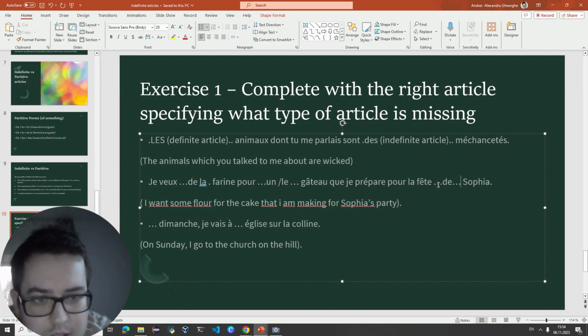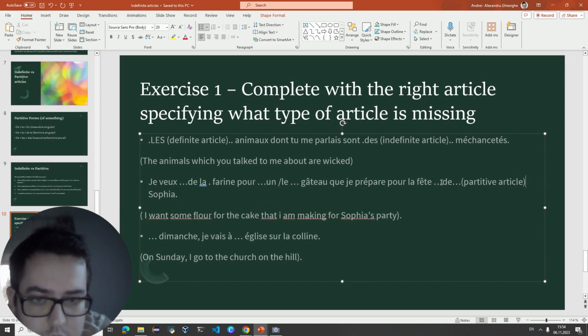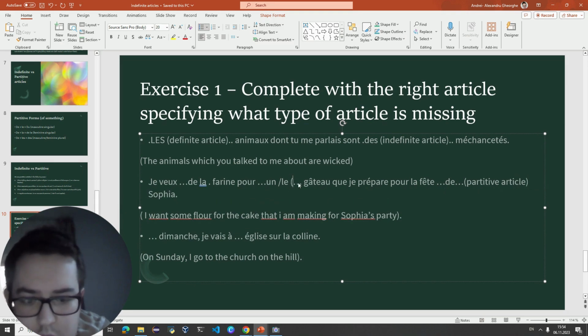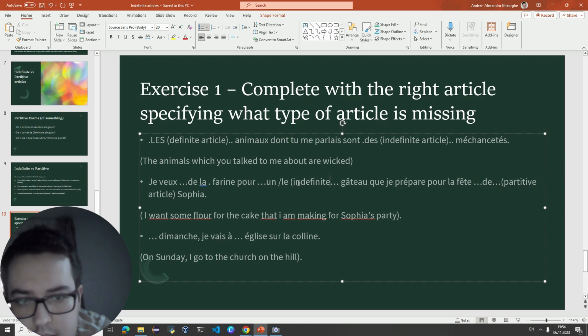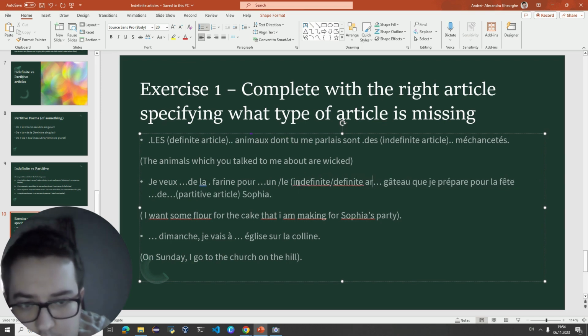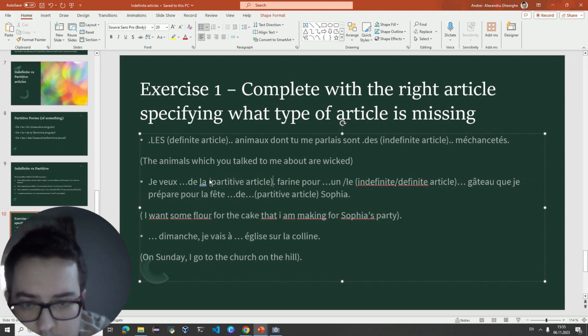Which is a partitive article. And also I forgot to say which type of article. So you have either an indefinite or definite article over here. And here we have another partitive article.